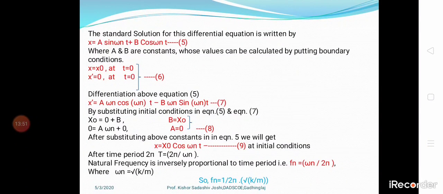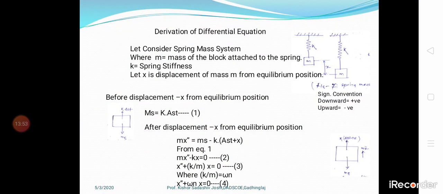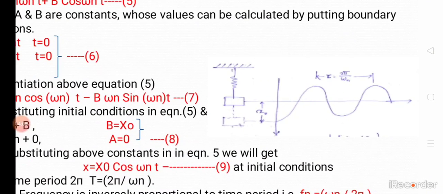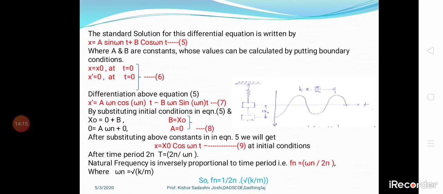This is the equation for the differential equation. Okay, single degree system. Next, see this diagram here. When the cycle is the time period T, T is 2 pi by omega n, which is having a distance x naught.